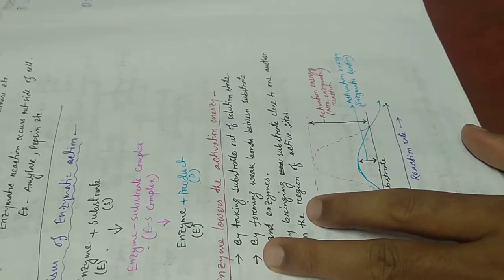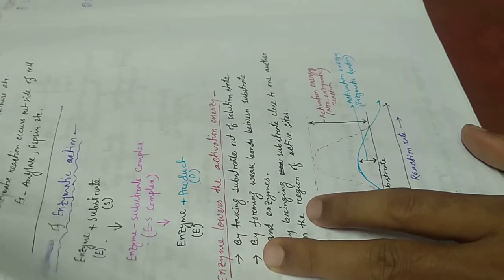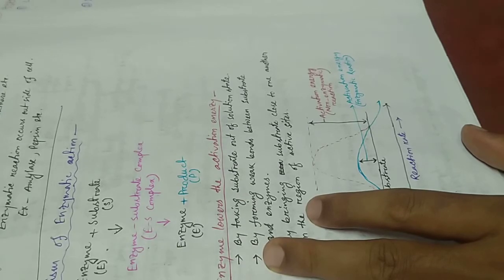So we can also define it like this: the external supply of energy needed to overcome the energy barrier of a reaction is known as activation energy.